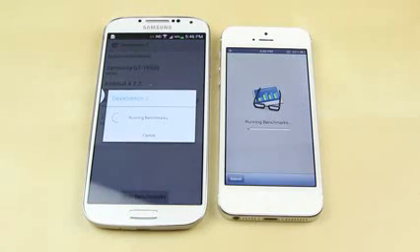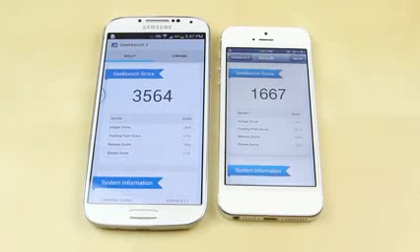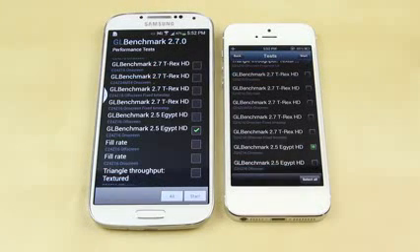It really doesn't matter when I hit the button. The final score is what we're going to be looking at. So the Samsung Galaxy S4 finishes first with a really high score of 3,564. To compare, that was probably higher than my laptop when I first bought it before I made any upgrades. And the iPhone 5 comes out with a pretty respectable score of 1,667, which is pretty comparable to the predecessor of the Samsung Galaxy S4, the Samsung Galaxy S3.